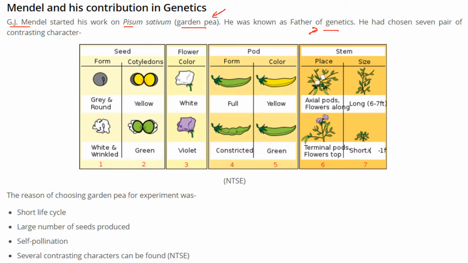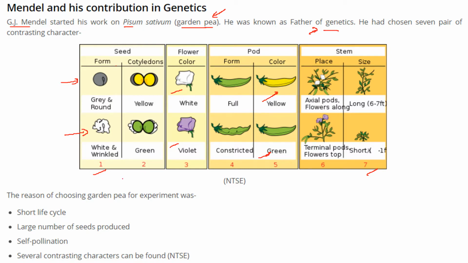He chose the pea and 7 pairs of contrasting characters. See, this is a gray and round pea, this is a white and wrinkled pea. There are 2 types of flower, violet and white. This is a yellow pea, and a green pea. So he took 7 different pairs of contrasting characters, and then he reached certain laws and conclusions which are valid today, and he is the father of genetics.